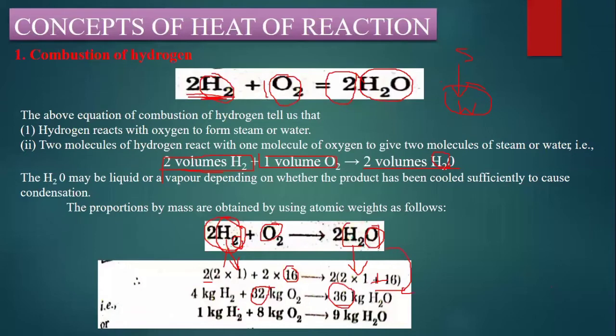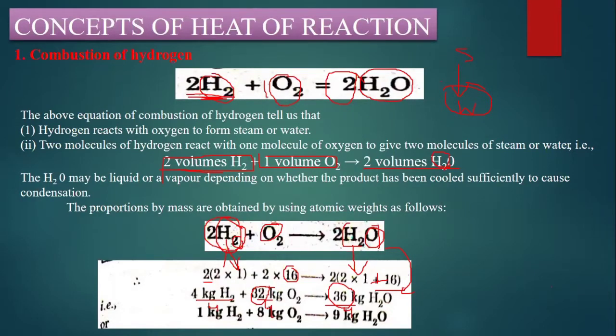So 1 kg H2 plus 8 kg O2, how much finally? That means we are going to divide the whole equation by 4. So 4 kg divided by 4 is 1 kg of hydrogen, plus 32 divided by 4 is 8 kg of oxygen. How much steam or water are we going to get?